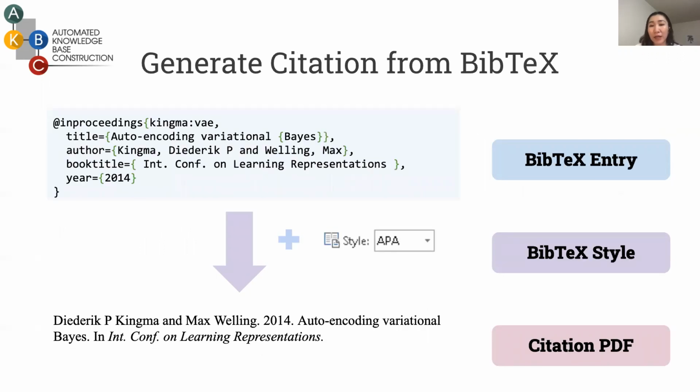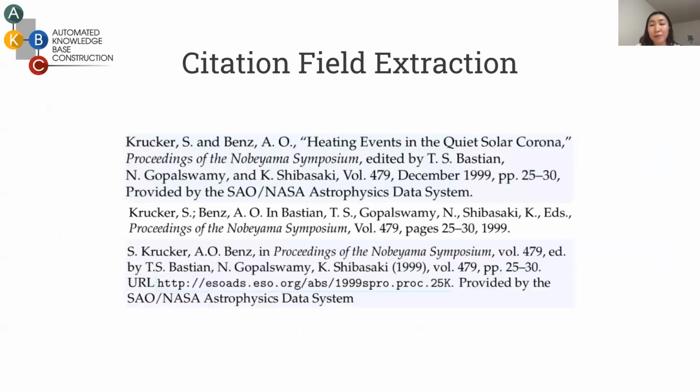A citation string can be generated from a given BibTeX entry coupled with a style using the LaTeX compiler, as shown in the diagram. BibTeX allows macro stylings that can change the order of citation fields, adding quotes and extra wording. Some citation fields, such as author name and journal, can be abbreviated and reordered as shown in the picture, thus making it difficult to align citation fields with their labels.